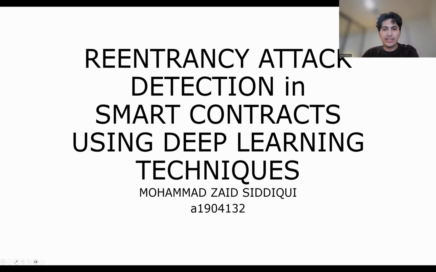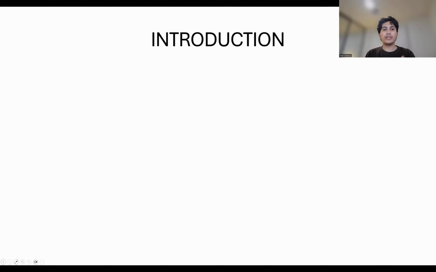Now, in 2016, the DAO hack exploited a reentrancy vulnerability in smart contracts that led to over $60 million being stolen. This incident highlighted why my research matters. If we can detect reentrancy vulnerabilities more effectively, we can prevent catastrophic losses in blockchain systems.